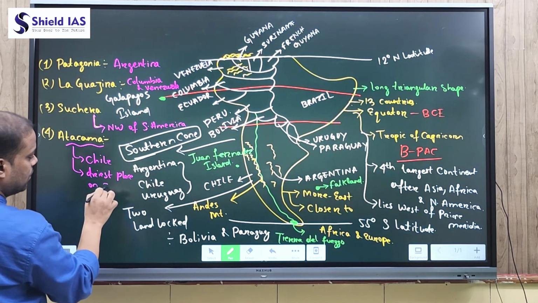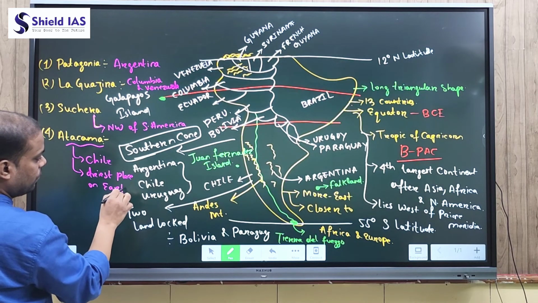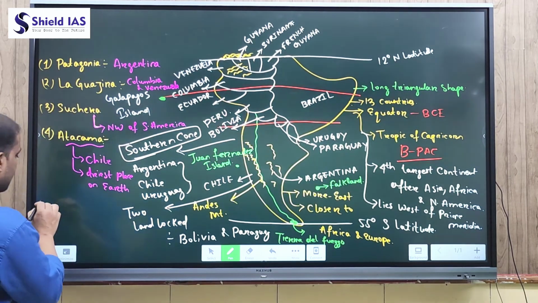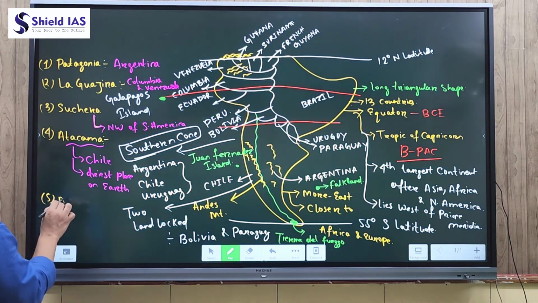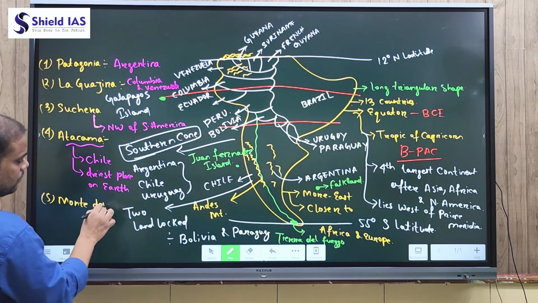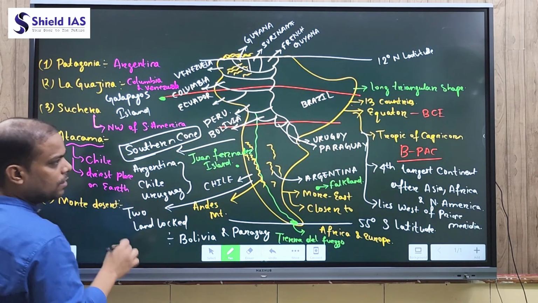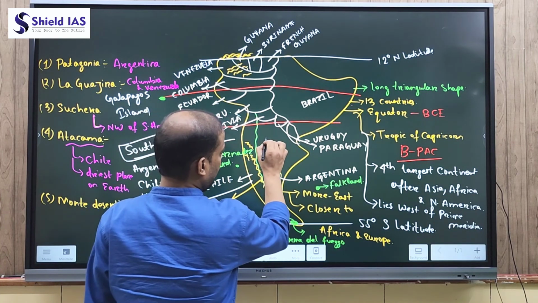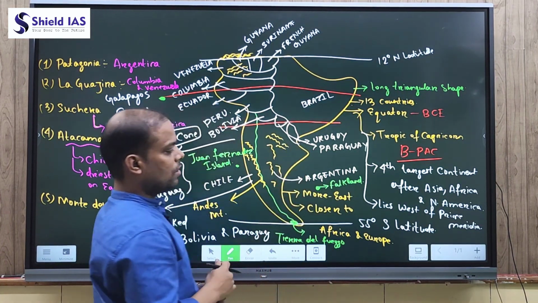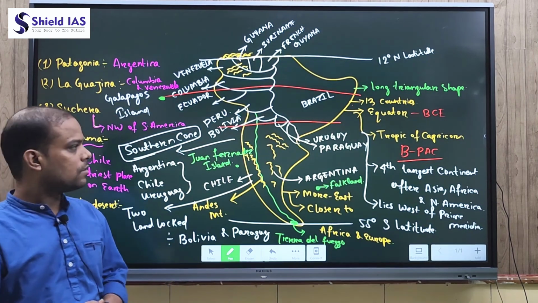And the last and most important desert is the Monte Desert. This Monte Desert is located just north of the Patagonia Desert, which is located in Argentina.